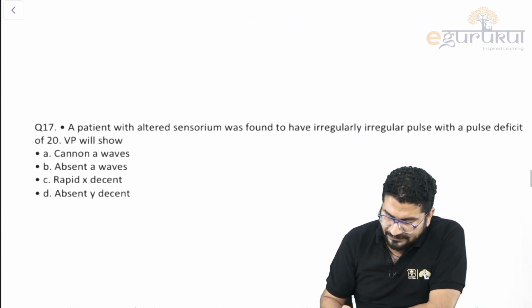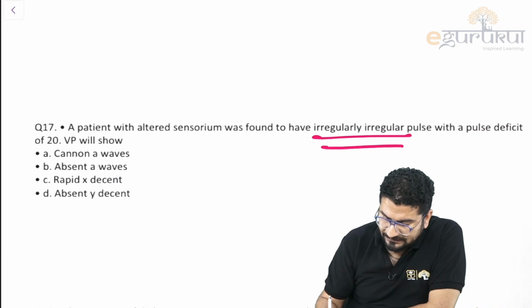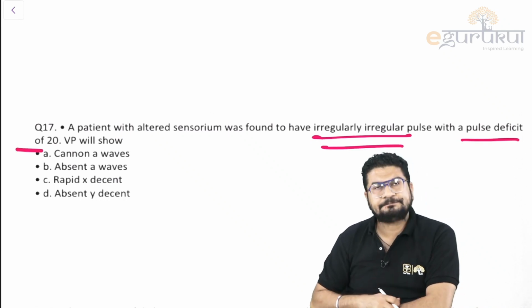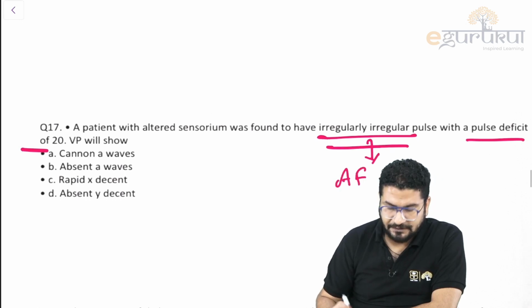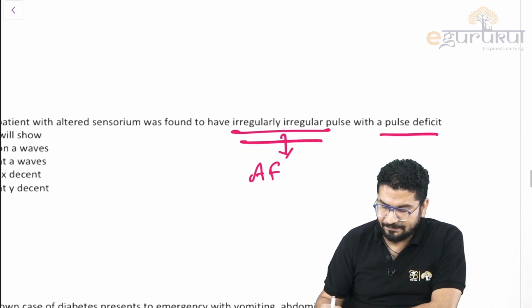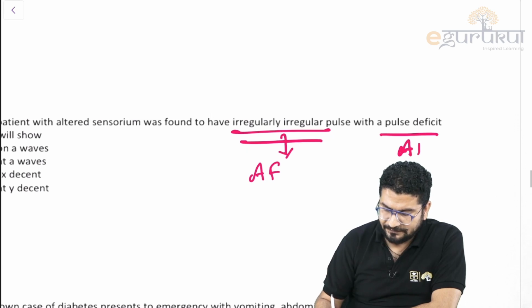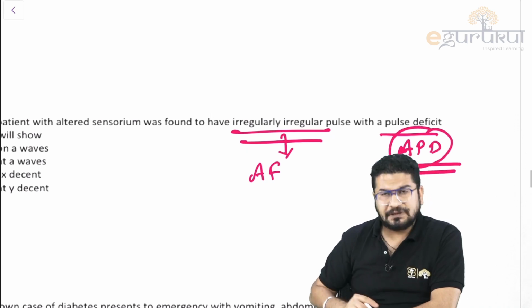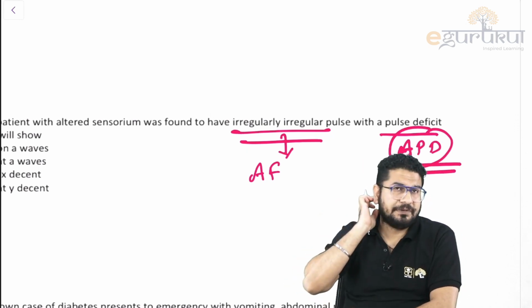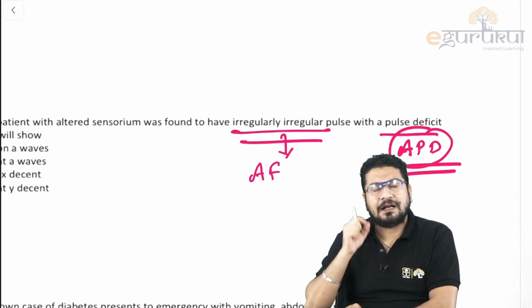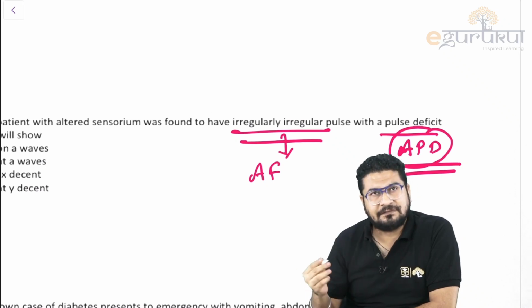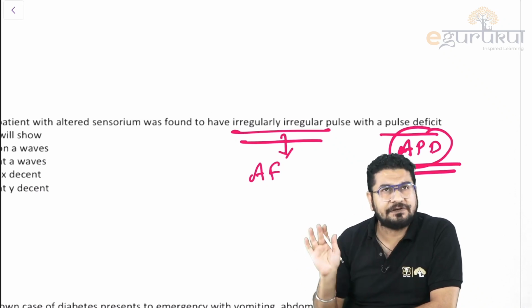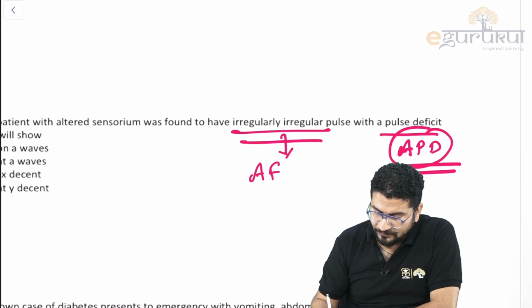Okay, now see this question: altered sensorium, irregular pulse, pulse deficit more than 20. I told you an irregular pulse is seen in AF, atrial fibrillation. APD means apex pulse deficit. You can see APD in some ventricular ectopic beats, and you can see it in atrial fibrillation. I told you in the class itself, when apex pulse deficit is more than 10, it is generally fibrillation. So if APD is more than 10, it is AF.